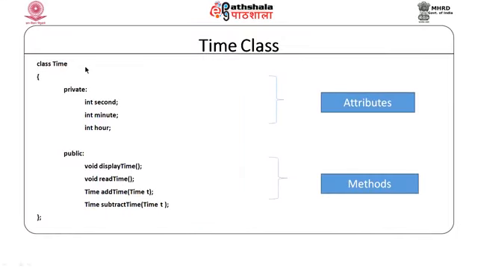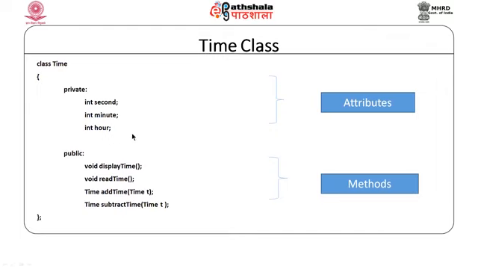Now, in our class time, we would see that we have three data members in the class time, and with access specification we can specify that these data members are private to this class.